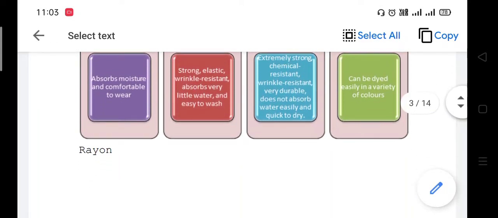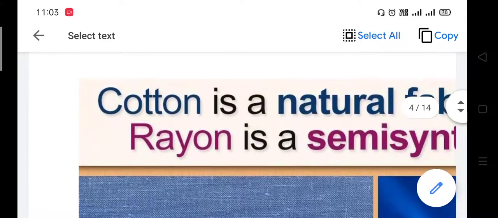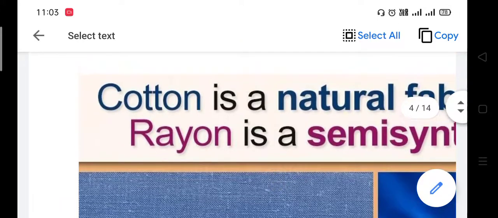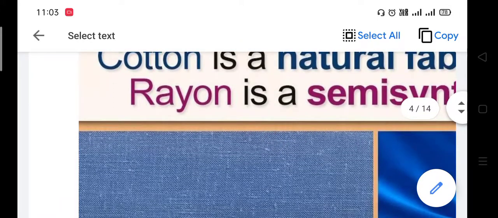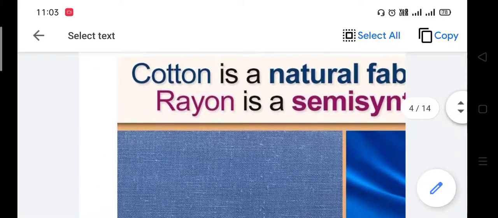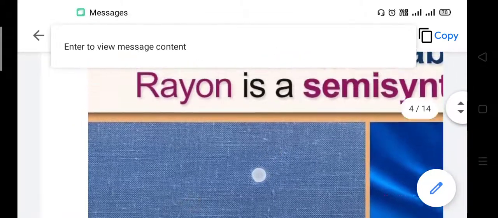Okay, dear student, and more description about rayon. Cotton is a natural fabric. Rayon is semi-synthetic. Okay, let us see this.